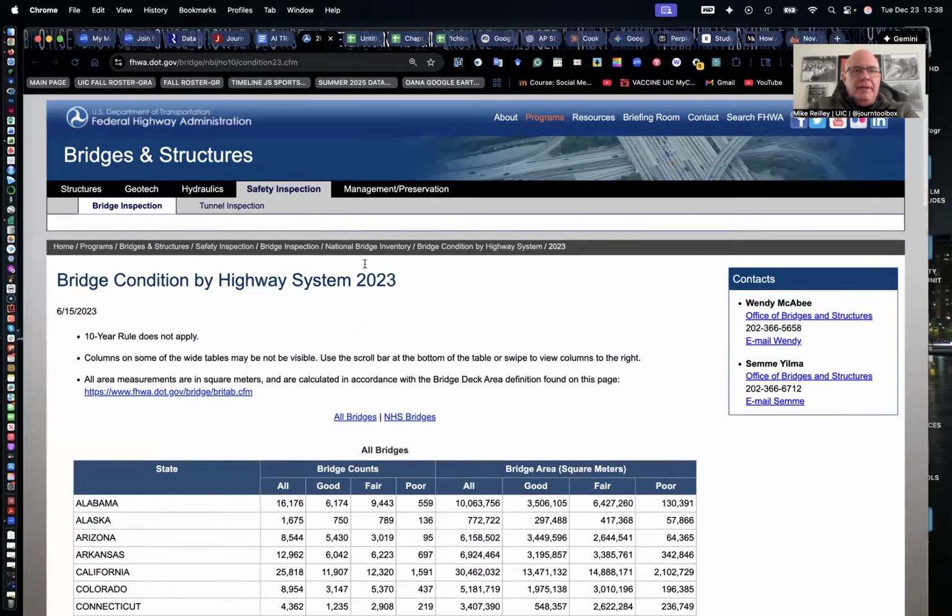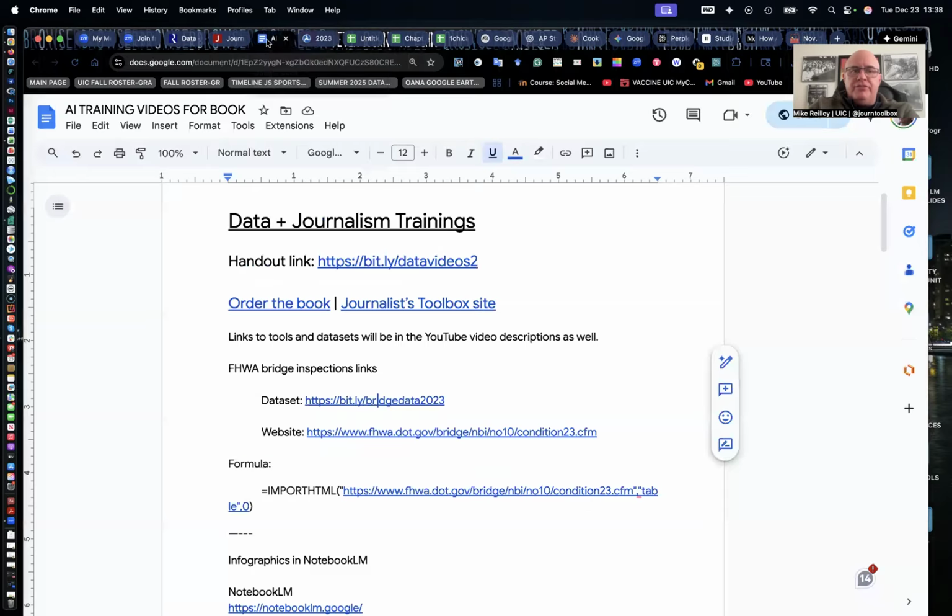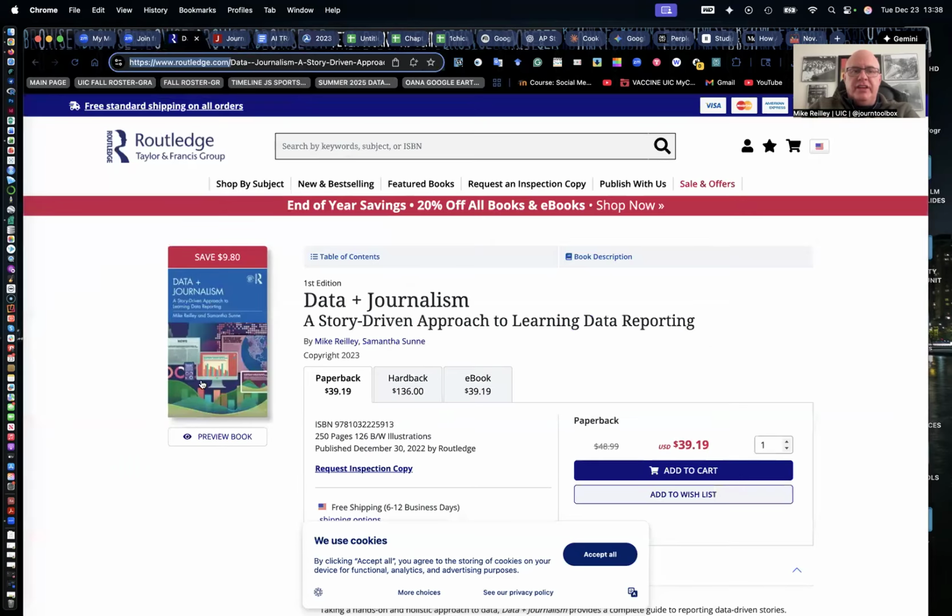So this is the 2023 Federal Highway Administration's bridge condition by highway system data set. They put this out every 2 years. So there's a 2021 and 2019 that we used in previous versions of this textbook, Data Plus Journalism, which is coming out, the second edition, in 2026. So you'll be able to buy it at rutledge.com.